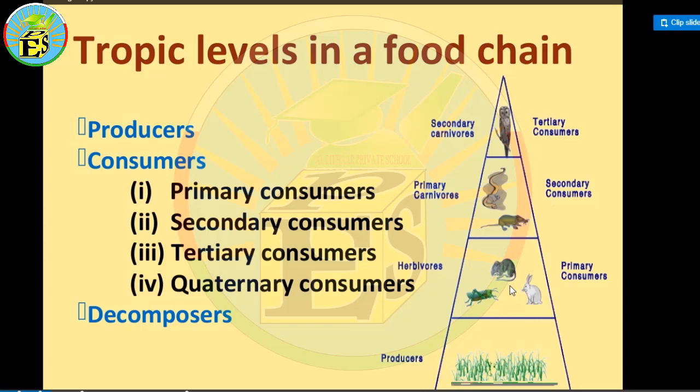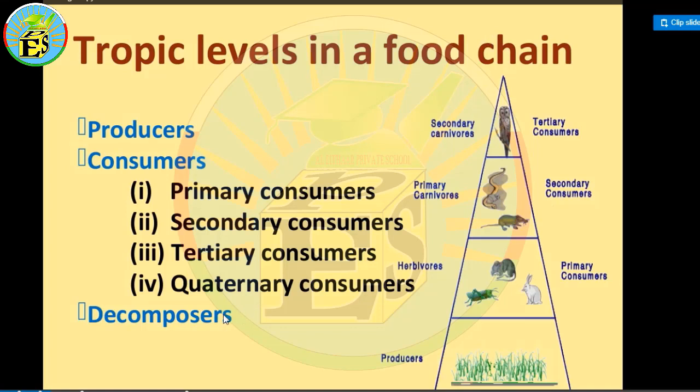And the other organisms which are eating these mentioned organisms, for example these rats or snake, they are secondary, and those who will eat these two will be called tertiary, and those who will eat the tertiary consumers will be called quaternary consumers. So this is the chain one by one. The first one who is consuming the energy is primary, and the second who is consuming from the primary consumers is secondary, and the third who is consuming the secondary consumers will be tertiary, and the one who is consuming the tertiary consumers will be quaternary.